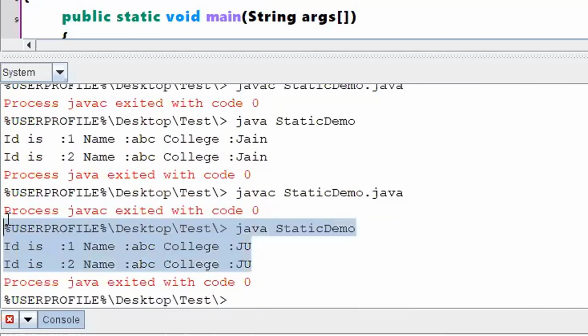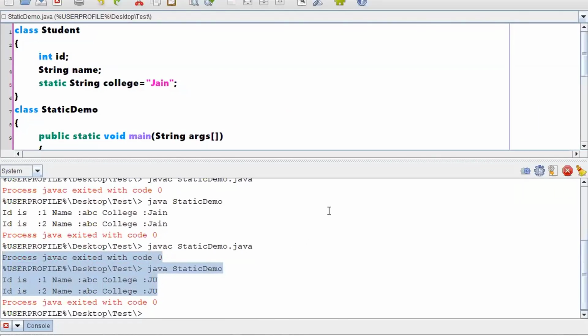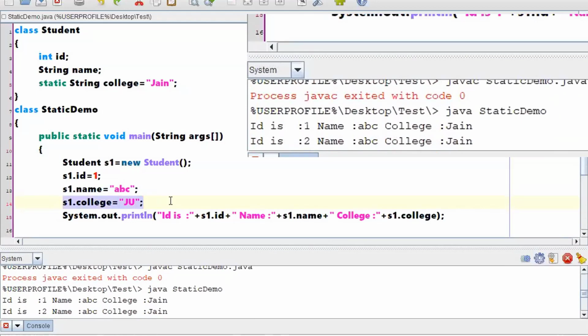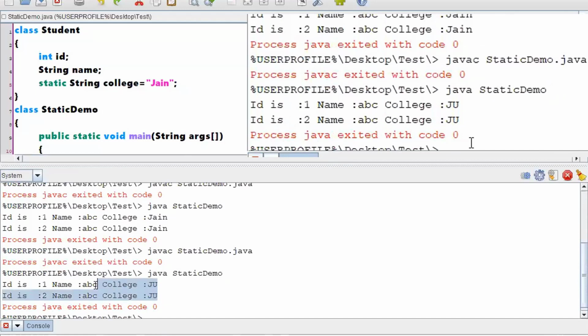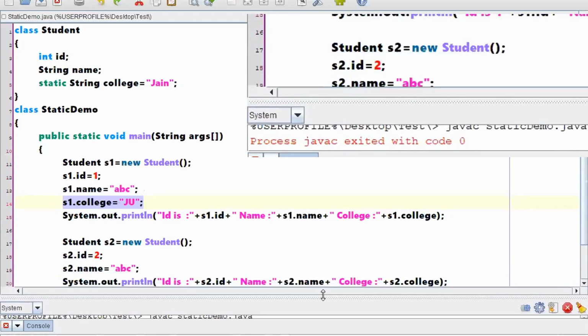What has happened? You said that you wanted to change for only one, S1. You wanted to change for S1. But what has happened? It has changed for both. Then what does it mean? That means there is only one copy of that particular value. Say for example, the same question means I'll just justify that there is only one copy.